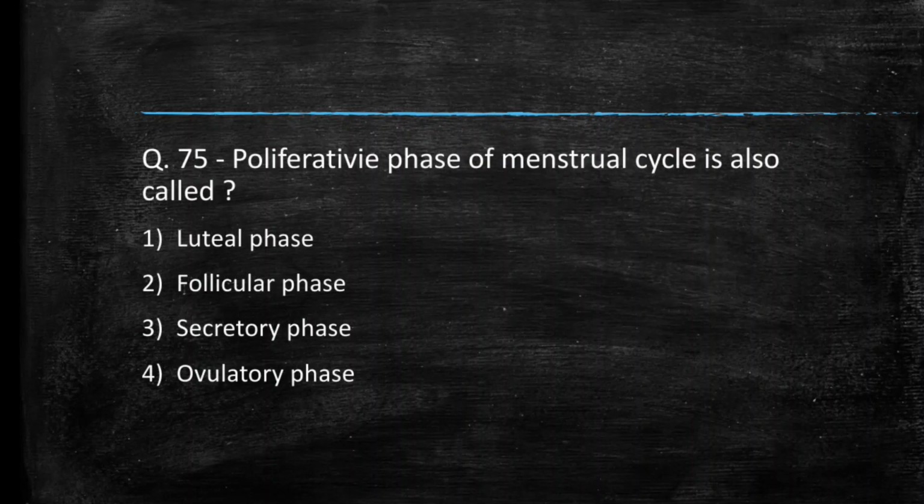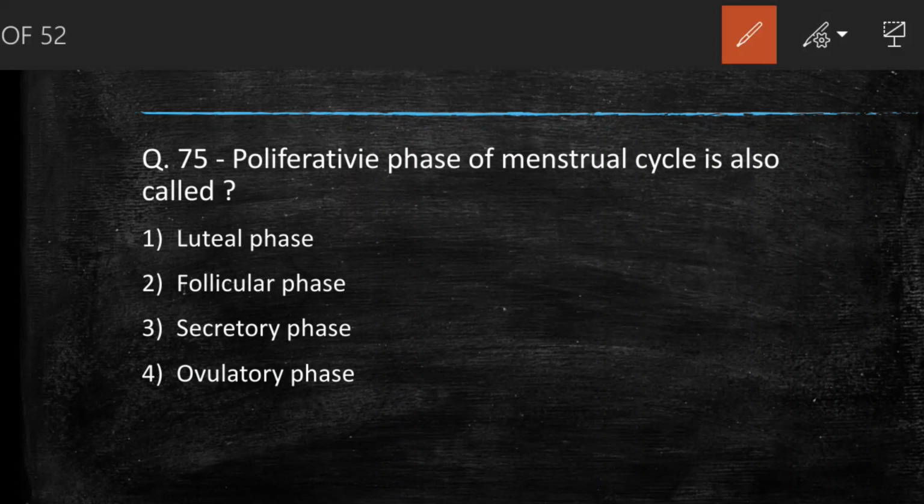Proliferative phase of menstrual cycle is also called luteal phase, follicular phase, secretory phase, ovulatory phase. So proliferative phase refer in the term of uterus. At proliferative phase, uterus is proliferating, and at the same time in ovary, follicles are maturing. So in the reference of ovary, it is follicular phase. So follicular phase and proliferative phase run simultaneously.